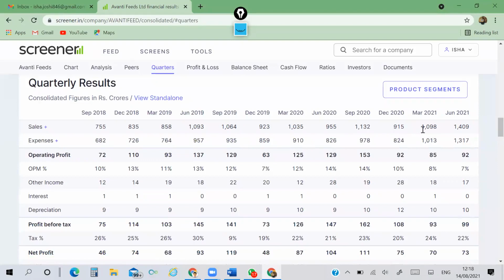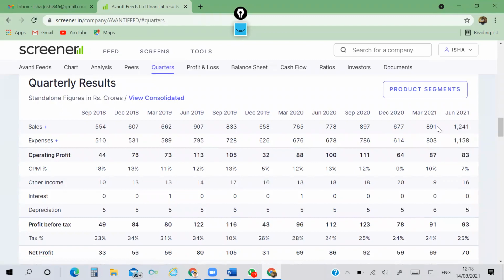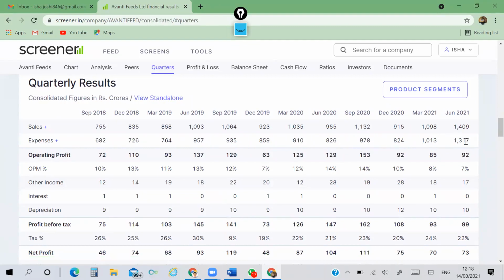Let's check the figures. March 21 sales is 1098 and June 2021 is 1409. If I go to standalone, this 1098 goes to 891. So these are the standalone figures. Standalone figures are lesser and consolidated figures are higher.